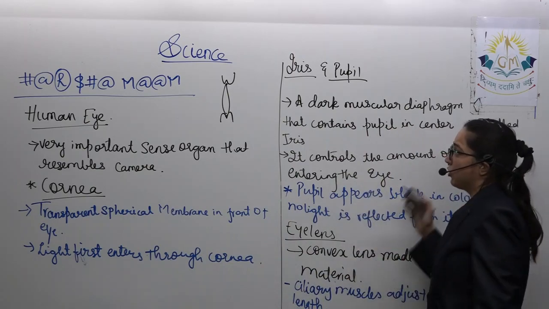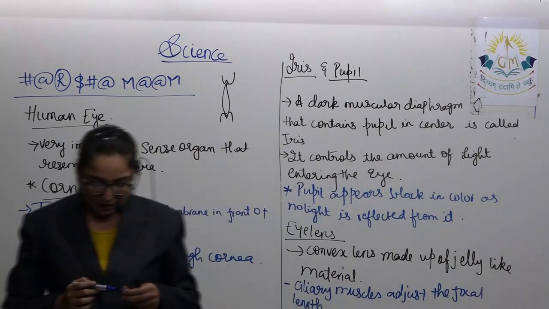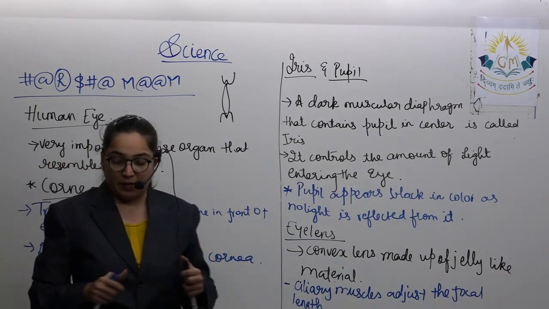Okay. First, note down this content and then we will move on to the next part, which is the retina and the blind spot, the remaining two parts.